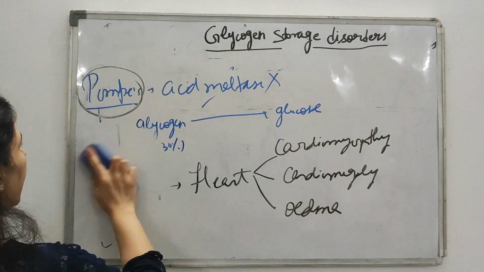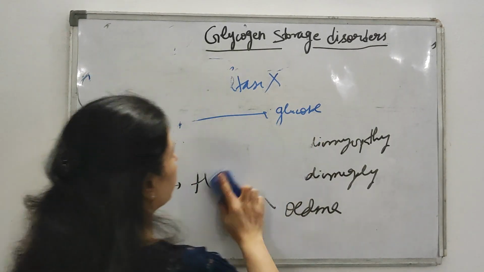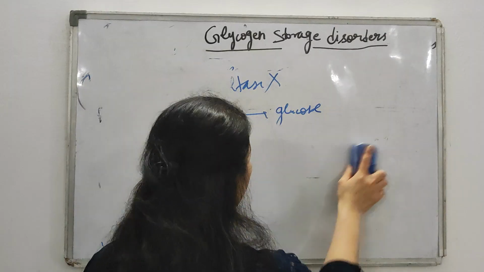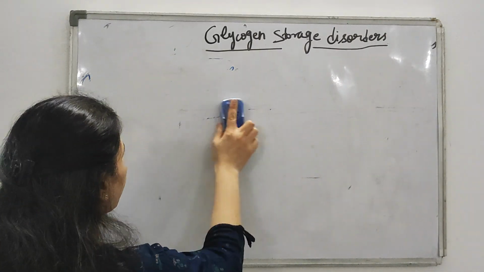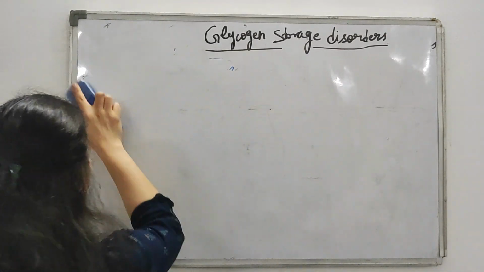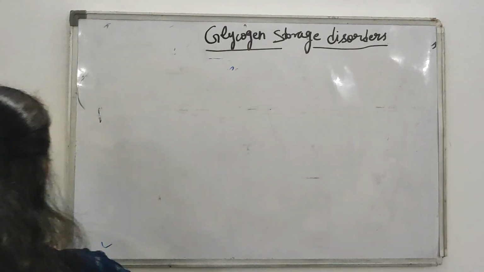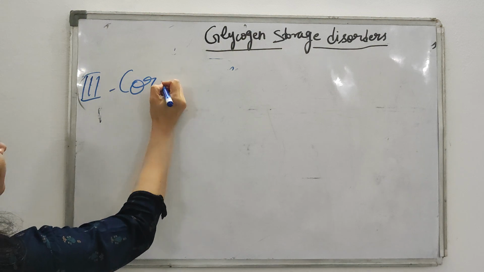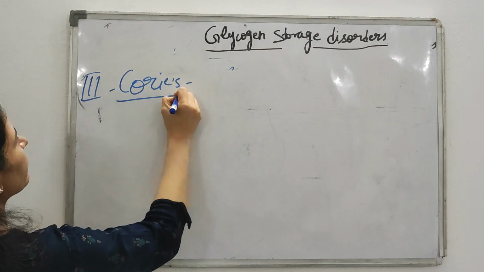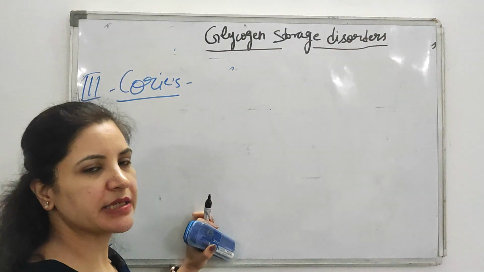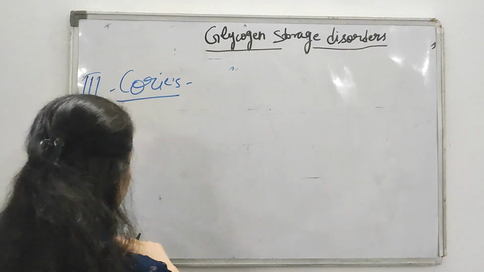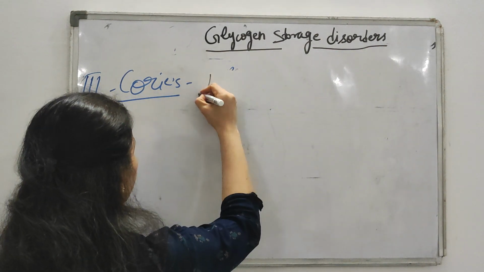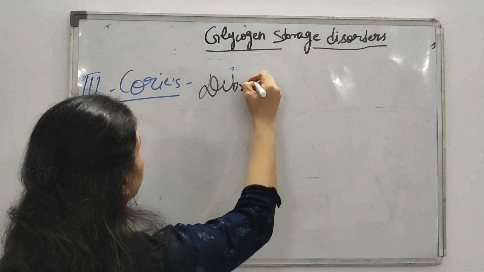Now comes type 3. What is type 3? That is Cori's. Type 3 stands for Cori's. So type 3 is your Cori's. Okay. Which enzyme is deficient in Cori's? Debranching enzyme.